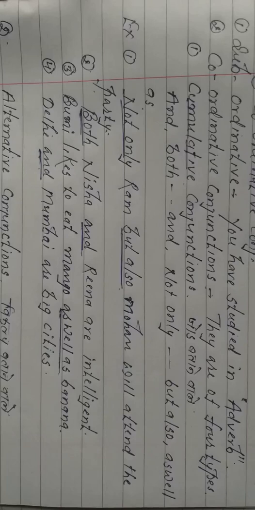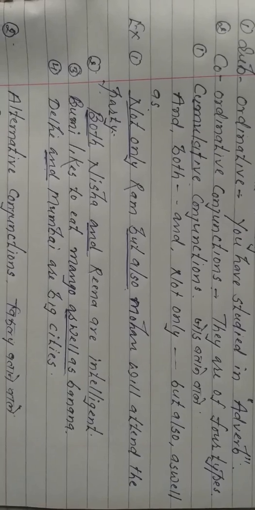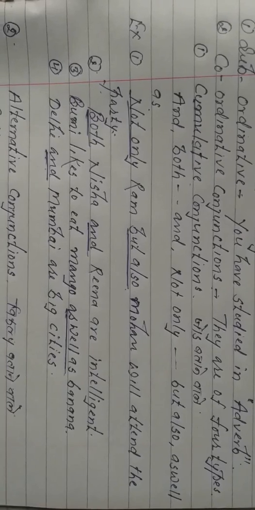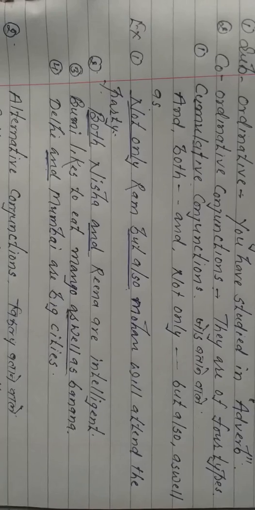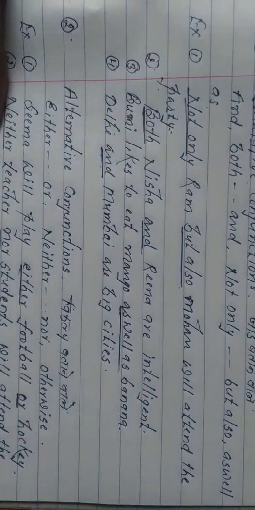These four are known as cumulative conjunctions. Now see the example how we can use them. The first one is, not only Ram but also Mohan will attend the party. Now here not only and but also are adding or connecting the two nouns Ram and Mohan. Now in the second example, both Nisha and Reena are intelligent. Here both and are connecting the two nouns Nisha and Reena.